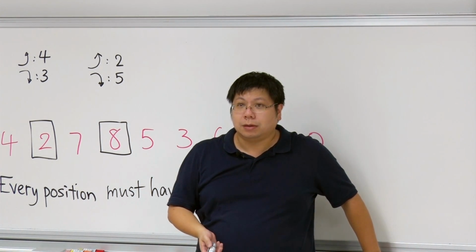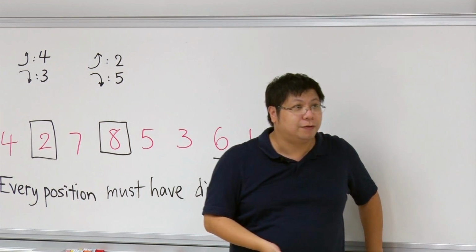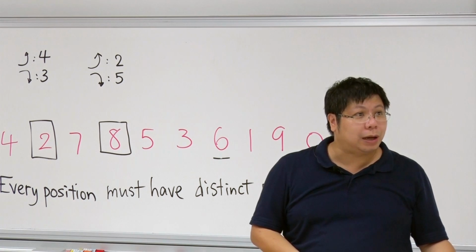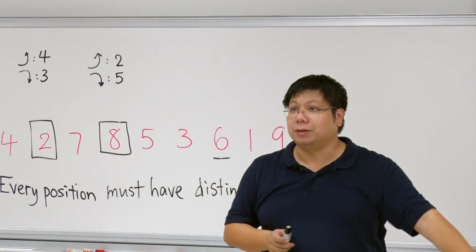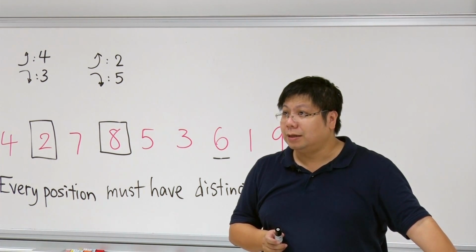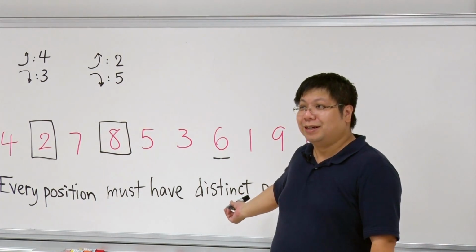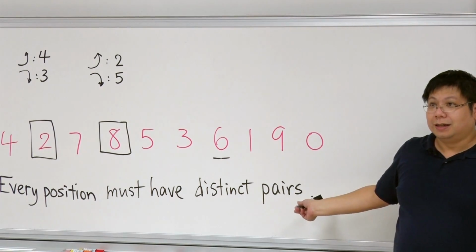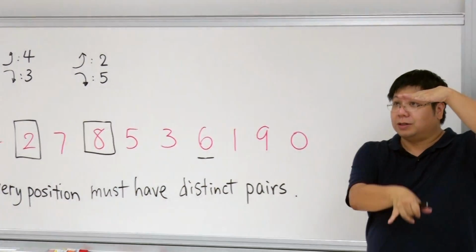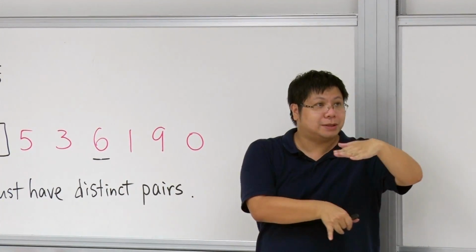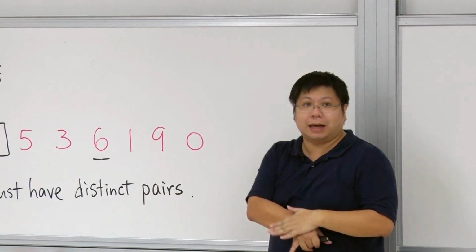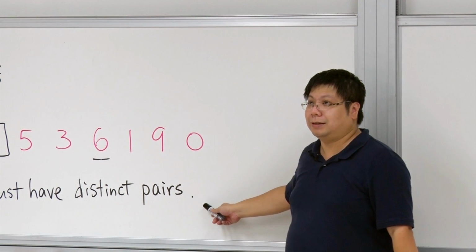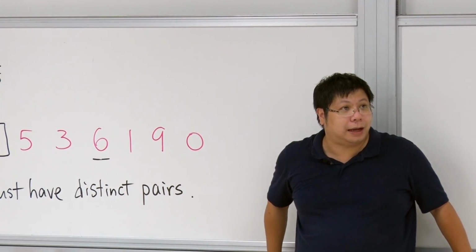So how many different options can we have? You can have 1, 1; 1, 2; 1, 3, up to 1, n; 2, 1; 2, 2; 2, 3, up to 2, n. So there are only n squared options that we can have. Right? But then you get a contradiction. There are n squared plus 1 positions, and we have only n squared options. The Pigeonhole principle says that 2 of the positions must have the same choice, and then it contradicts the fact that every position must have distinct pairs.